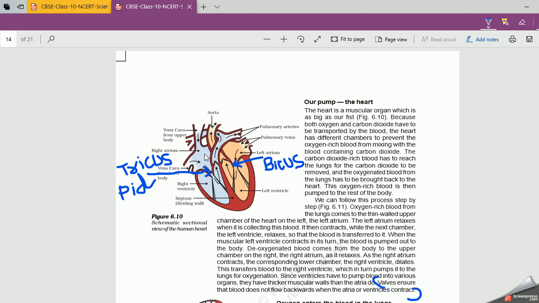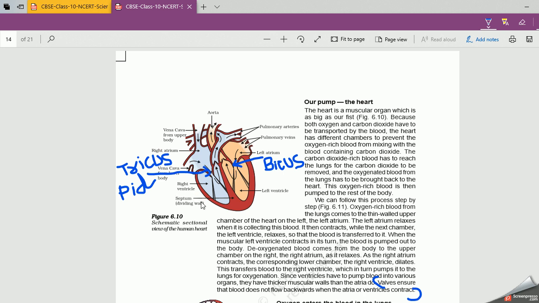Now, you can see the two portions of the heart. One is blue in color and one is red in color. Blue indicates deoxygenated blood, that is impure blood, and red indicates oxygenated blood, that is pure blood. Now, how does our heart work? Coming to the main topic, the working of the heart.